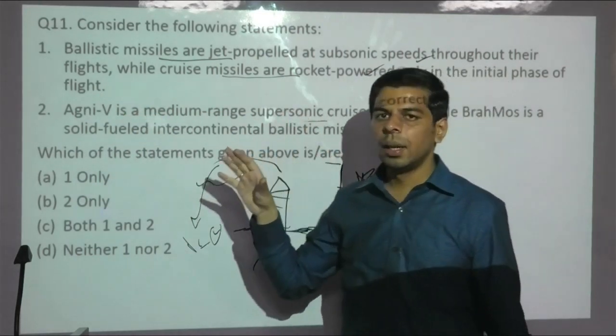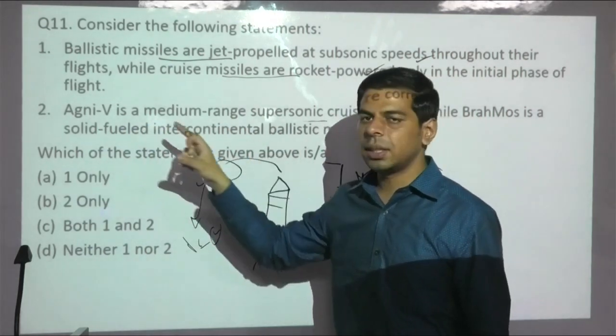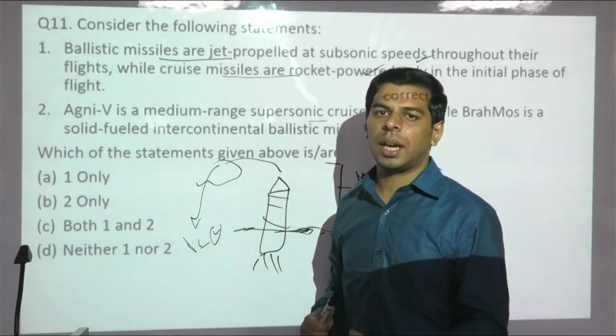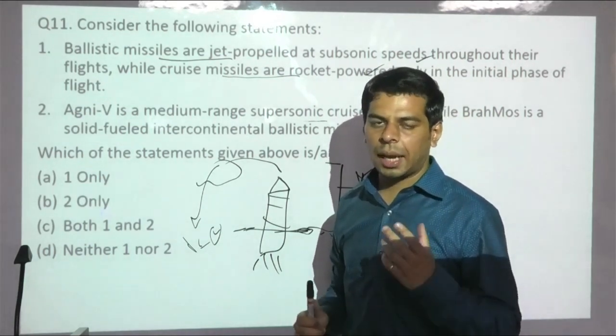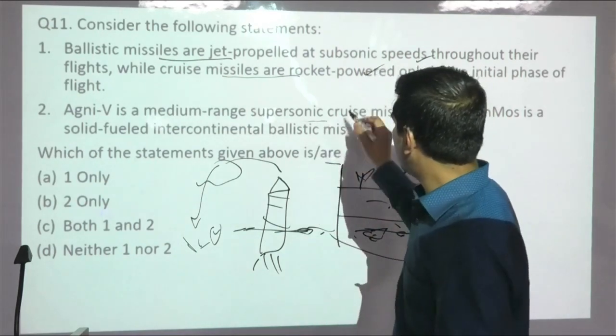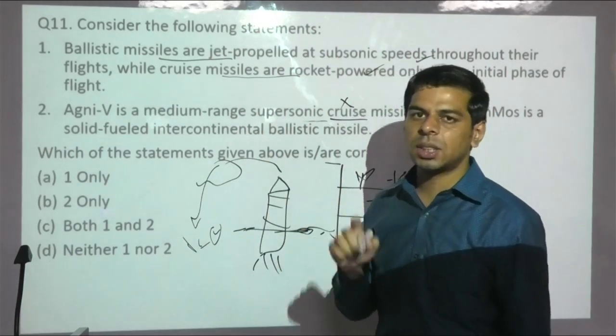So ideally, Agni till Agni 4 are intermediate range, and Agni 5 is a milestone in the Indian missile system. It was the first intercontinental missile to be developed, and it helped India in entering the intercontinental ballistic missile group. And moreover, the word cruise is wrong, because Agni, Prithvi, all such missiles are ballistic in nature.